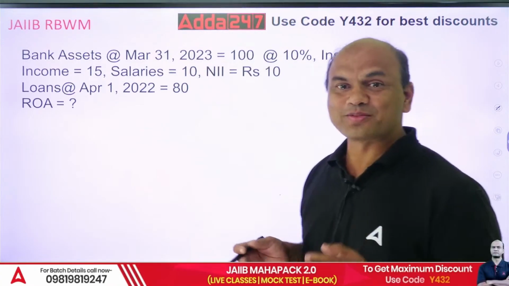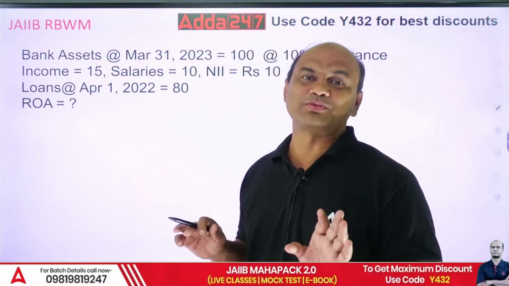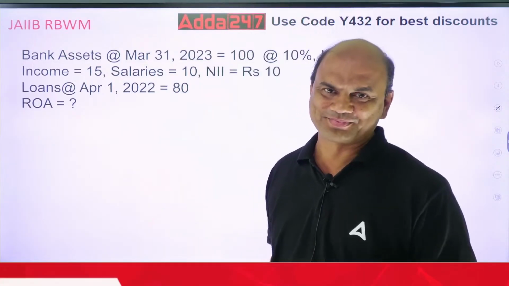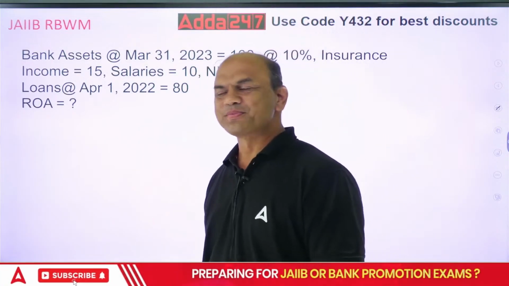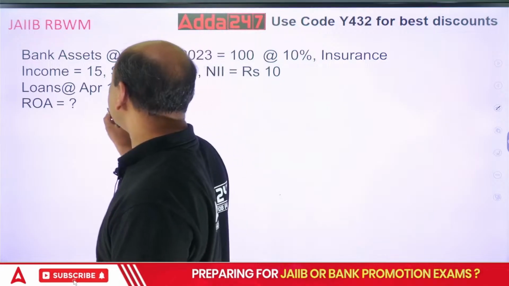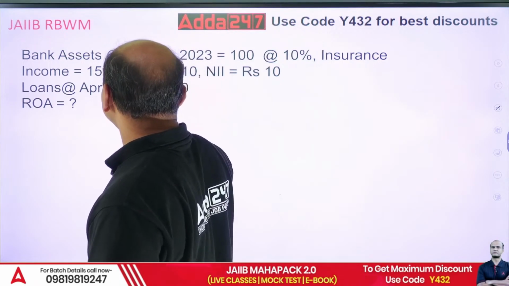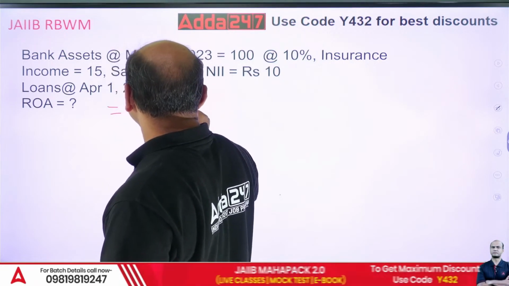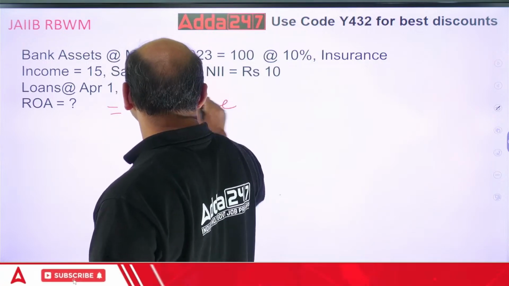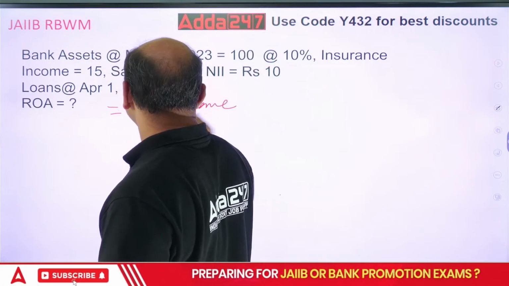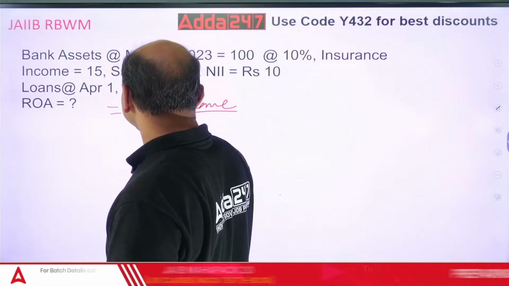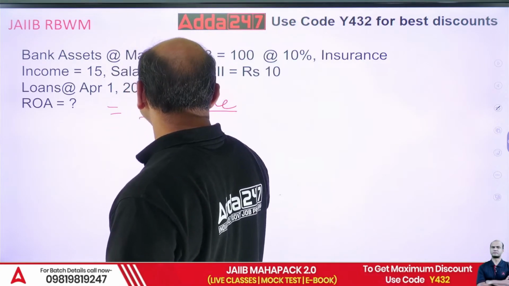Now, what is the formula for return on asset? Firstly, what is the formula for ROA? Formula for ROA equals net income divided by total assets, or you can call it yielding assets.